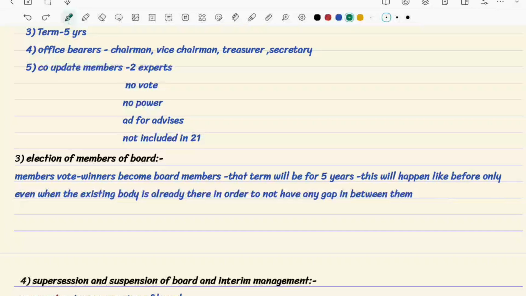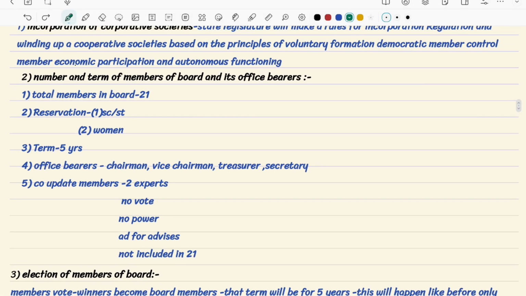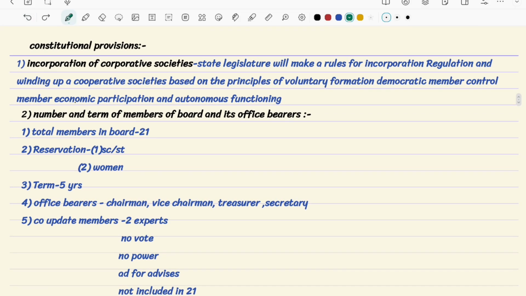Whether you have really conducted any kind of elections, whether you really have a team of 100, whether you have a board team of 21, or whether you are following these principles or not, the state legislature cannot directly come and check.